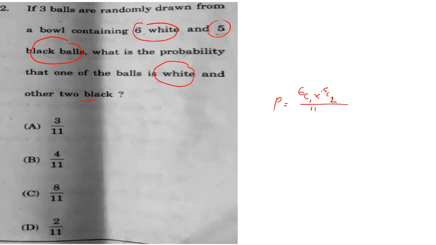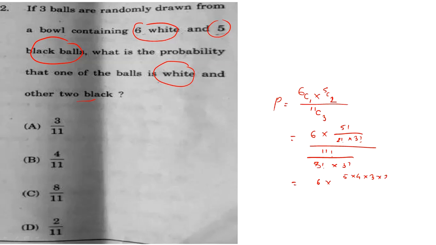Now in the denominator I have to select 3 balls out of how many? 11, right? So from this 11 I have to select 3 balls. If you evaluate this, 6c1 is nothing but 6, and 5c2 is nothing but 5 factorial divided by 2 factorial into 3 factorial, divided by 11c3, which means 11 factorial divided by 8 factorial into 3 factorial.